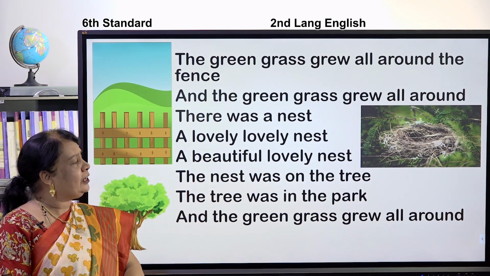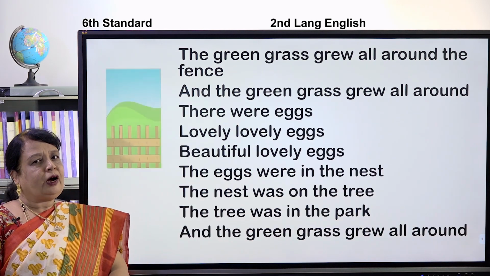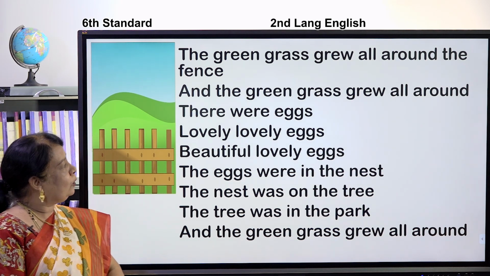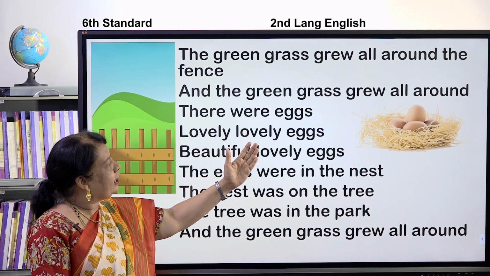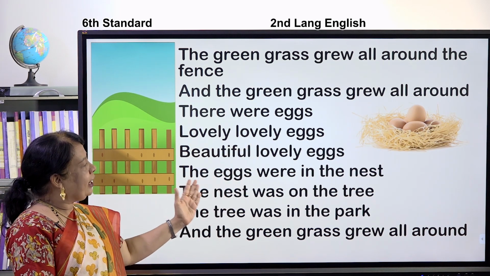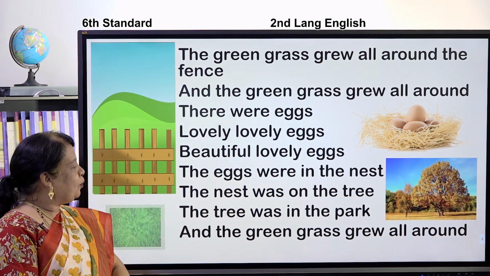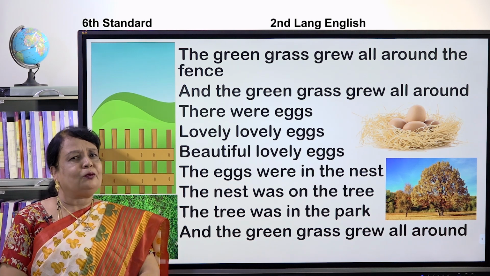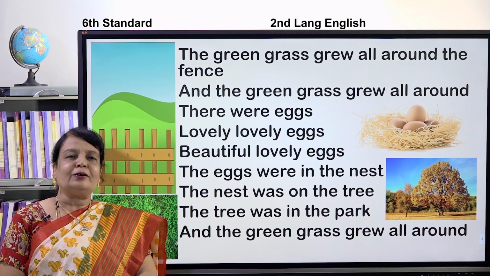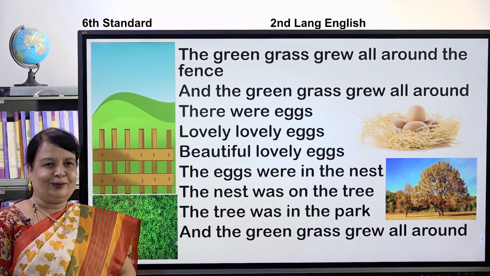There were eggs, lovely, lovely eggs, beautiful, lovely eggs. The eggs were in the nest was on the tree was in the park and the green grass grew all around.